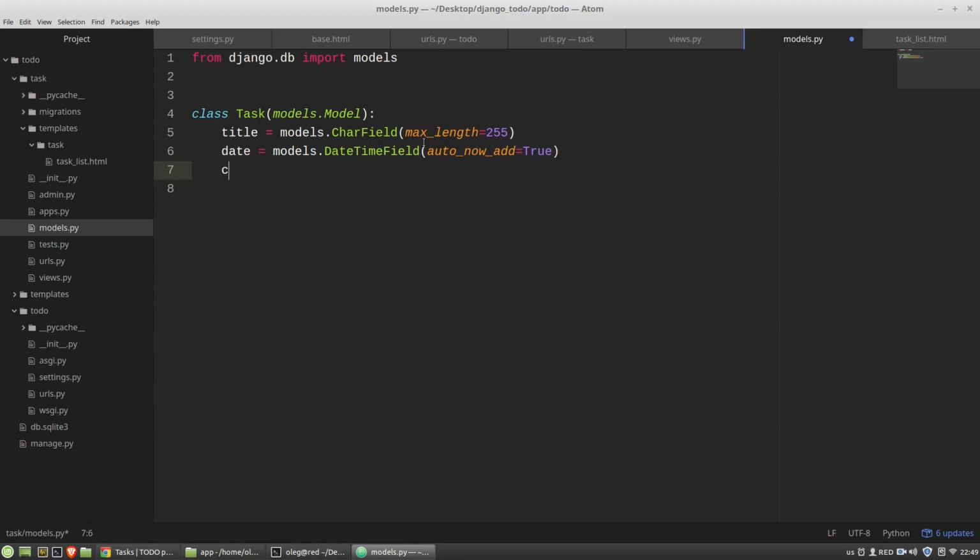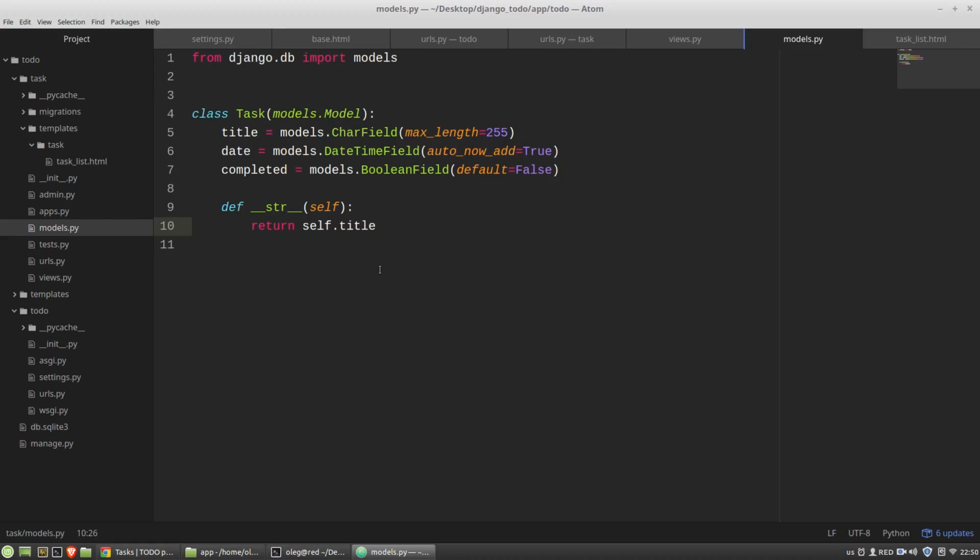And then I want to have the completed field. That's the Boolean field. And by default, all tasks will be not completed. The magic __str__ method will return the title, but I think it's not necessary in this simple project.